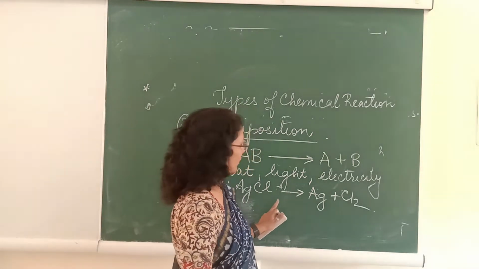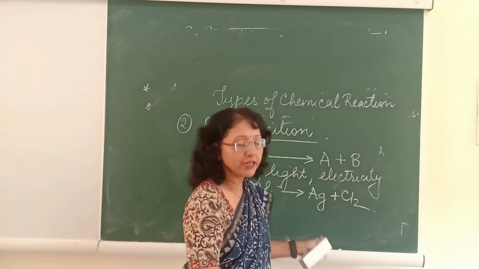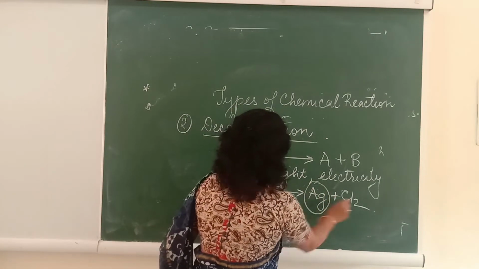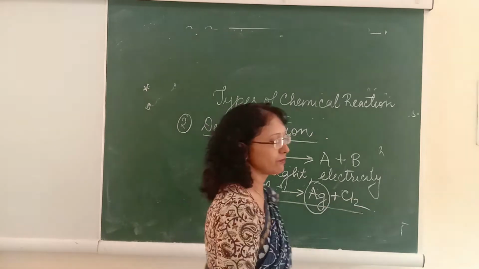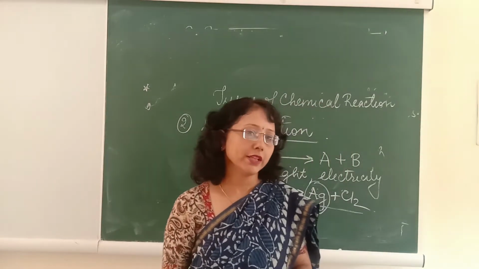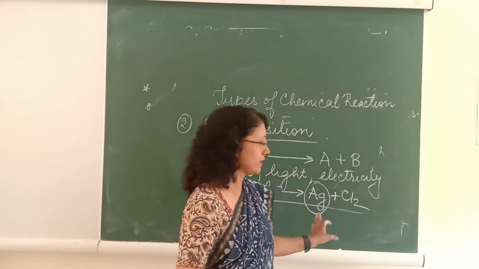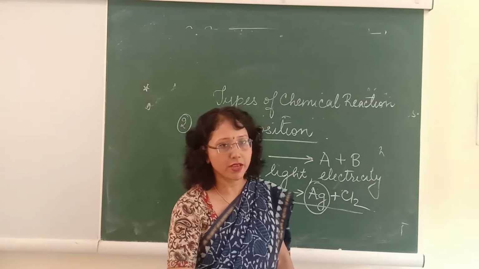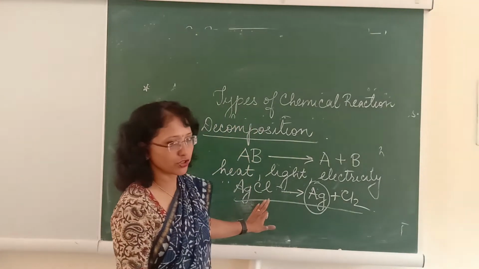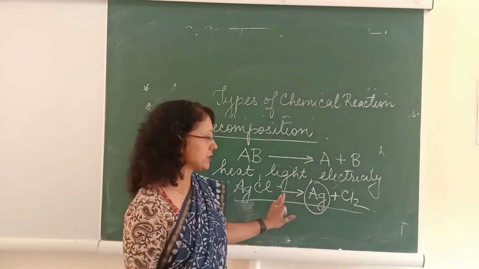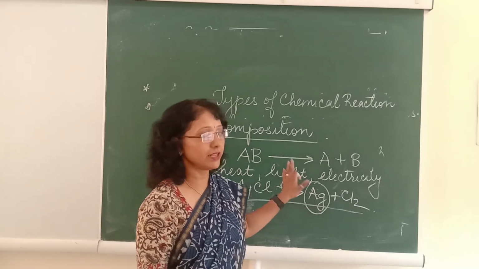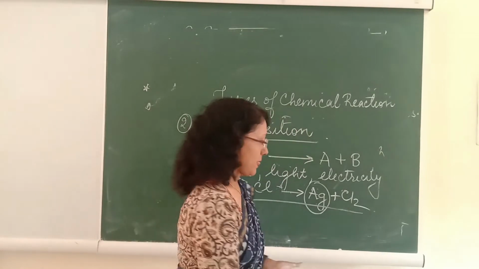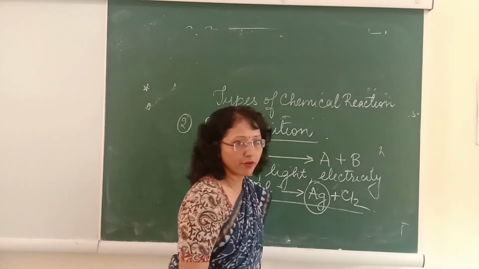This particular principle was used in black and white photography. Nowadays everything is advanced and color photography and other techniques are used. But here the decomposition in the presence of light energy, that is when exposed to sunlight, is of silver chloride decomposing into silver and chlorine.